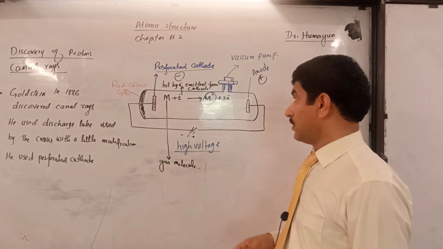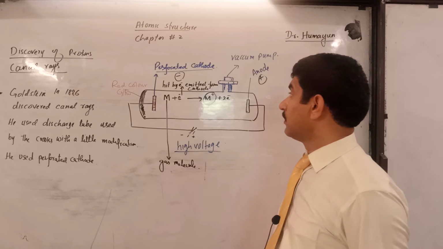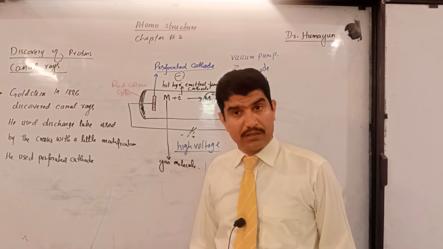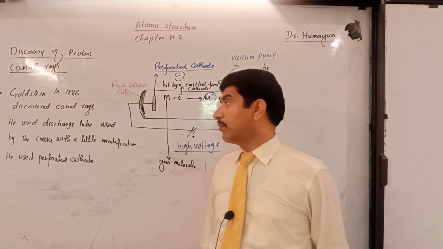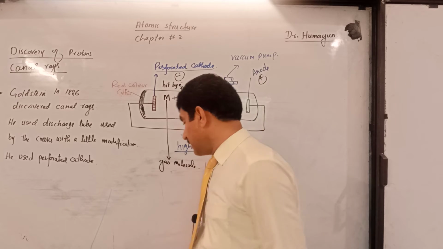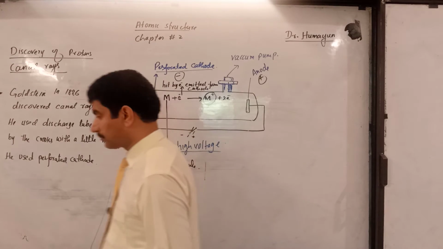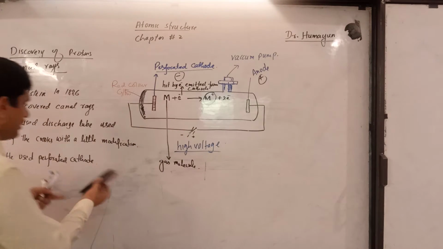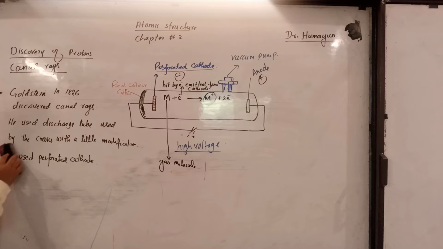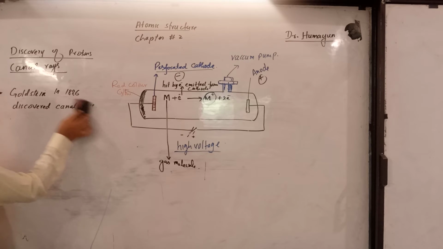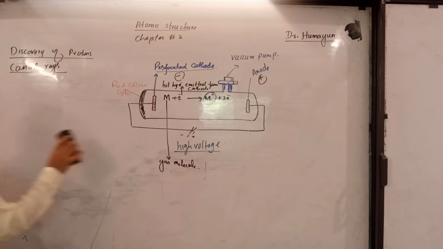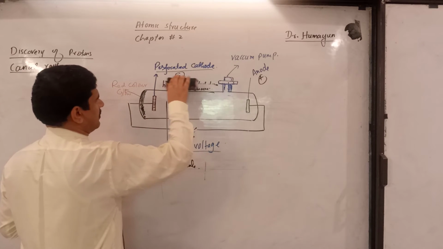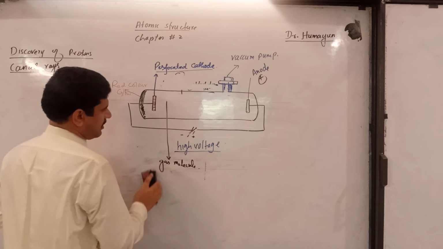Now students, an important point: how do they know that these are positive particles? So they conducted a few more experiments. Let me discuss those experiments. In one experiment, let me erase this. So students, I am erasing this, and I am also erasing this part.